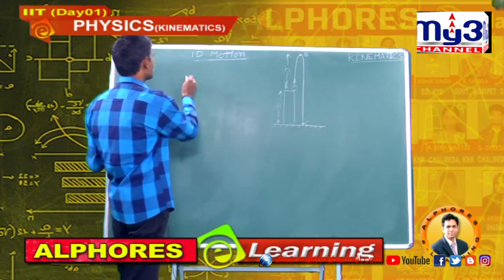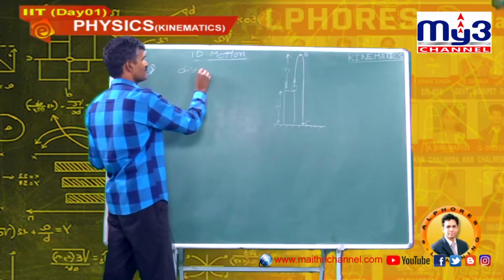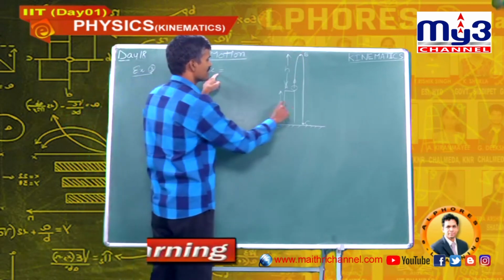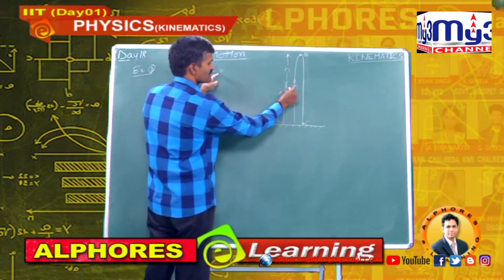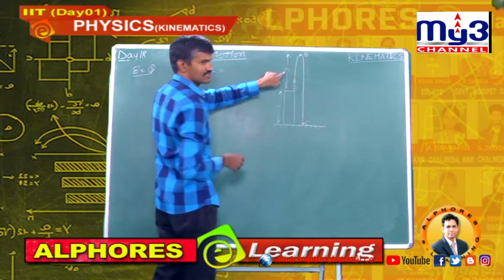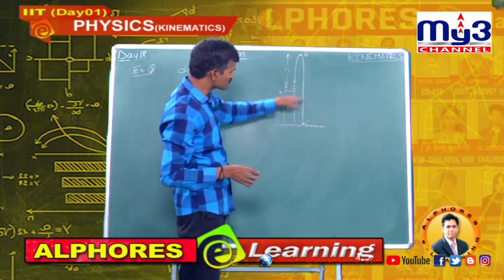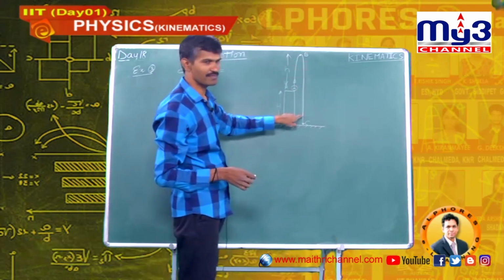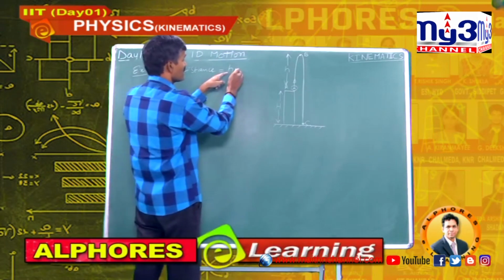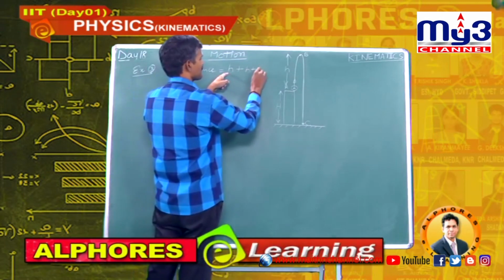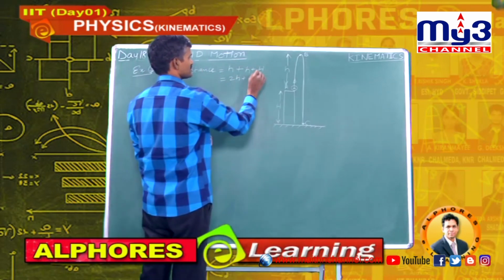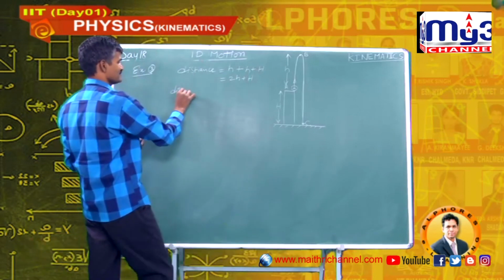What is the distance travelled by the body? From point A, it first reaches B. During this journey, it travels a distance h. After that, from B to C, it travels a distance of h plus capital H. So, the distance travelled by the body is small h plus small h plus capital H. So, this is 2 small h plus capital H. What is the displacement?